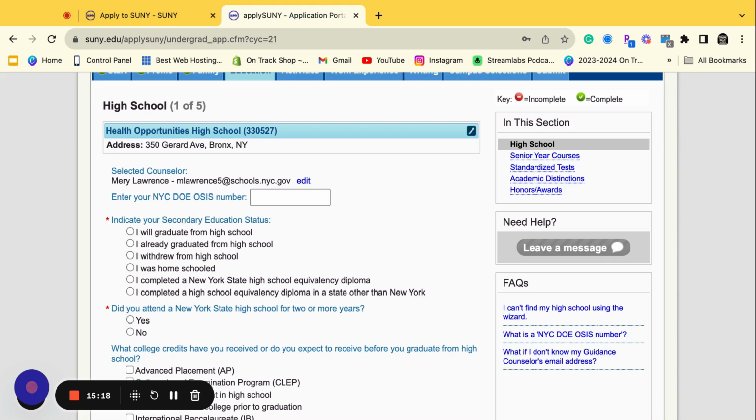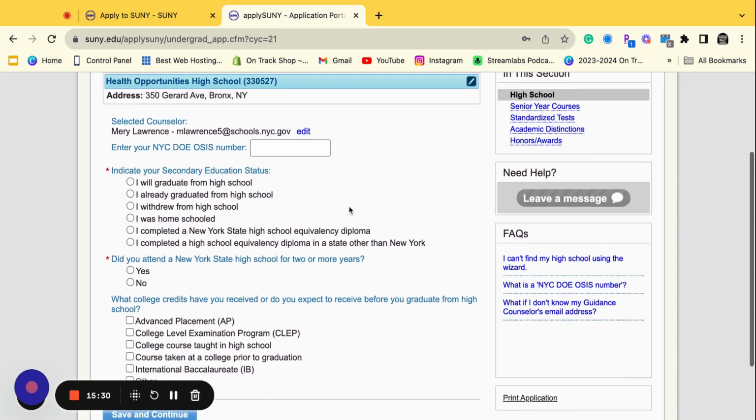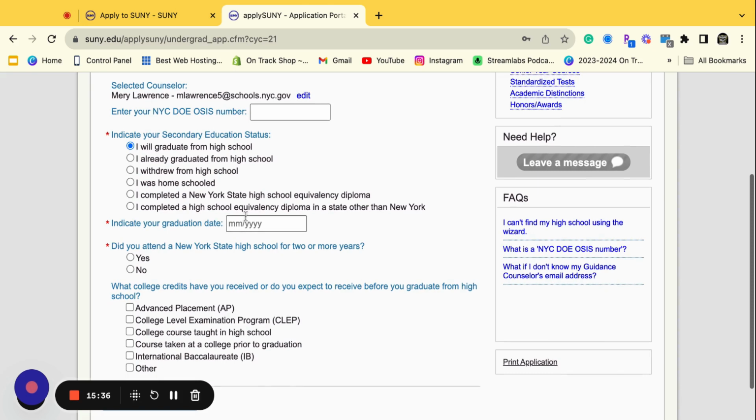If I am a New York City Department of Education student, I will put in my OSIS number. Remember, your OSIS number helps them to get access to all of your transcript information. So you want to make sure that you put in your OSIS number if you have one. Your secondary education status. I'm going to graduate from high school. I'm going to put in the date, which would be sometime in June.